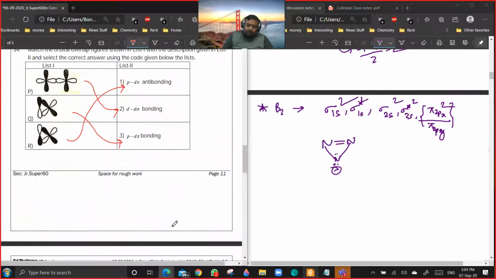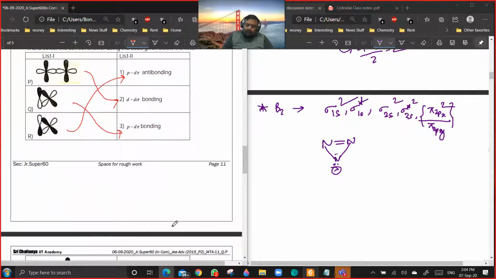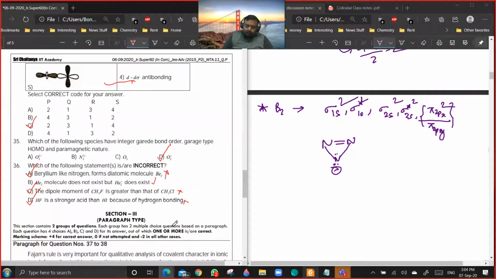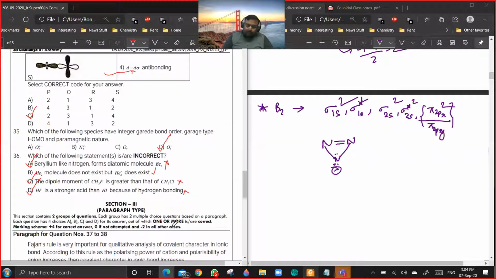34 is no doubt. 35, 36. It's not gerade type of HOMO. It should be ungerade type of HOMO.